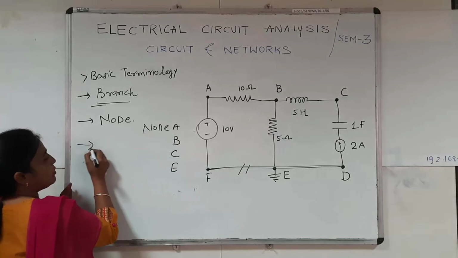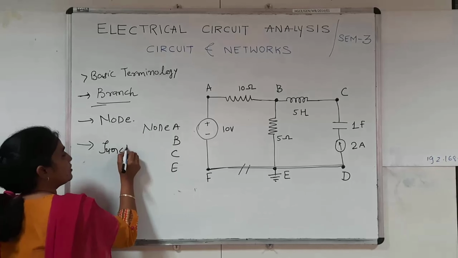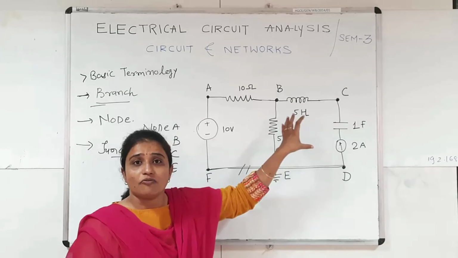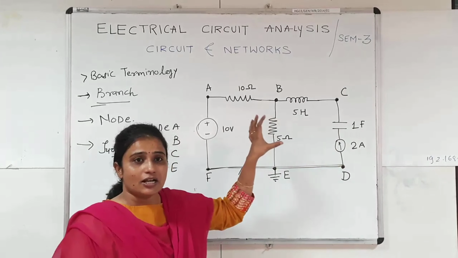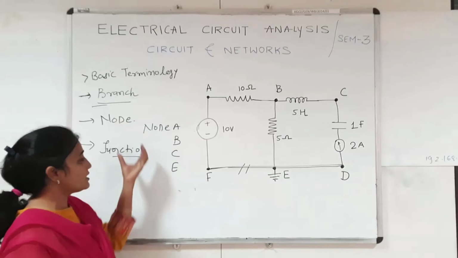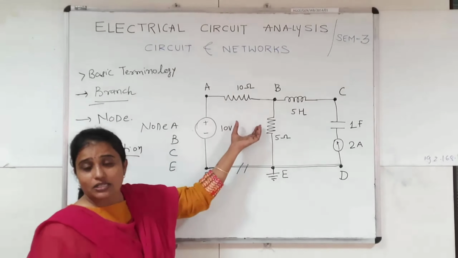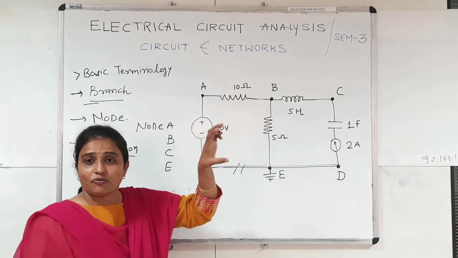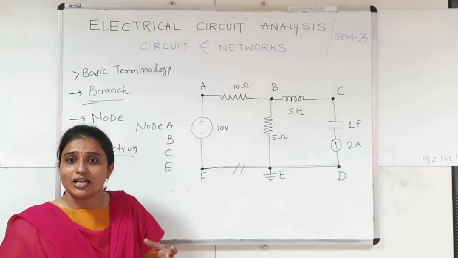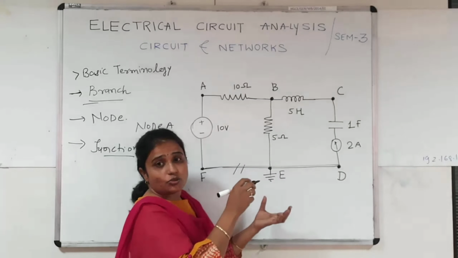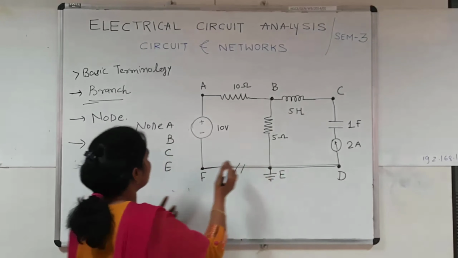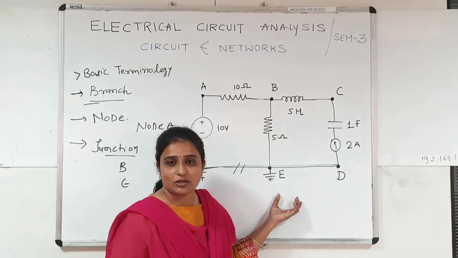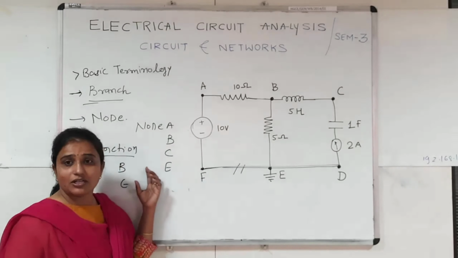Now the next terminology is junction. So junction is nothing but it is also one point or one terminal where 3 or more branches must be connected. So the basic difference between the node and junction is that a node is the point where more than 2 branches are connected, but the junction is where 3 or more branches must be connected. So here only 2 junctions are available. First one is the junction B and the junction E. Same way, this junction E is also not used for the calculation purpose. So only junction B is available in our circuit diagram.